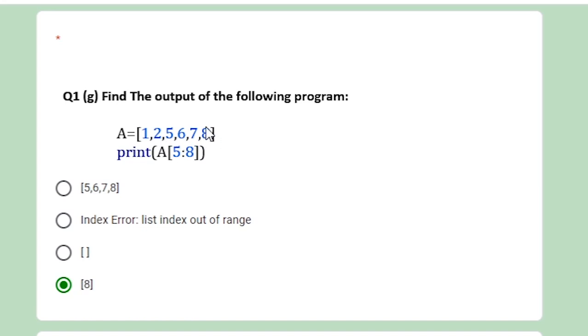So at the 5th position you can see 8. And 6, 7, 8, we have no item at the 6, 7, 8 places. So it will not raise any error. It will return only the 5th place value. While we are using slicing, if we pass an out-of-range index, it will not raise any error.